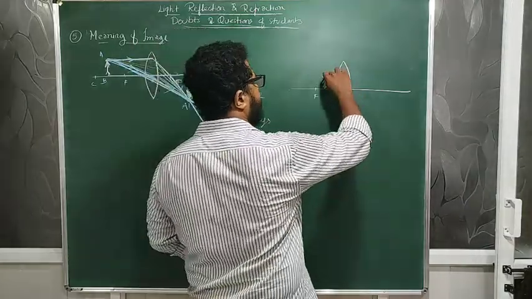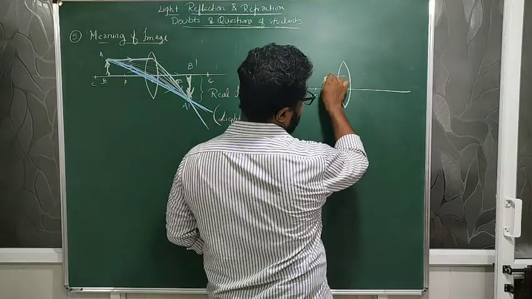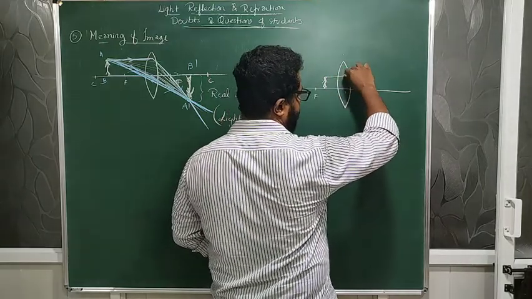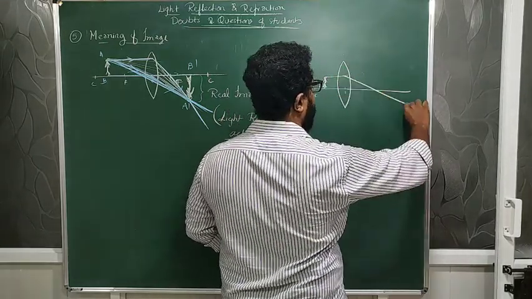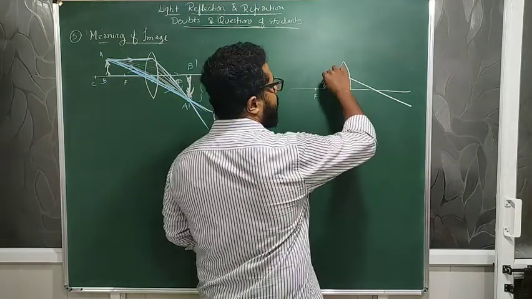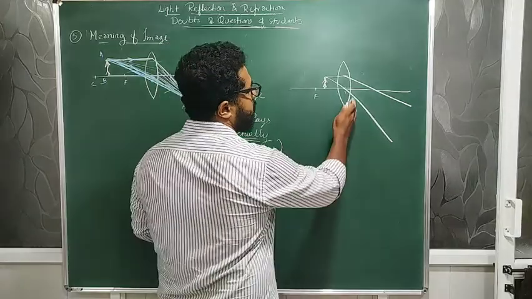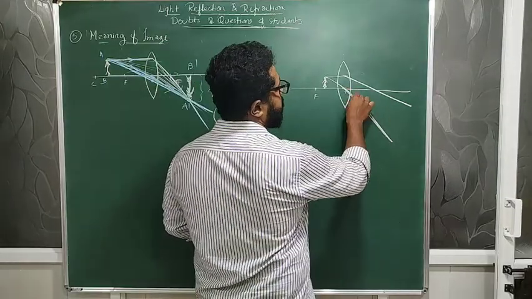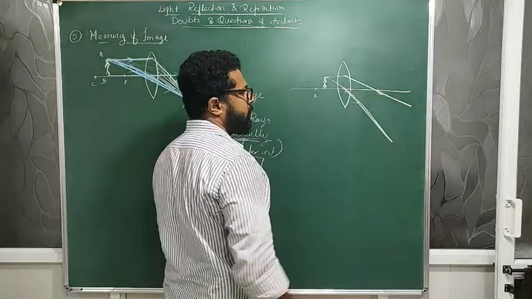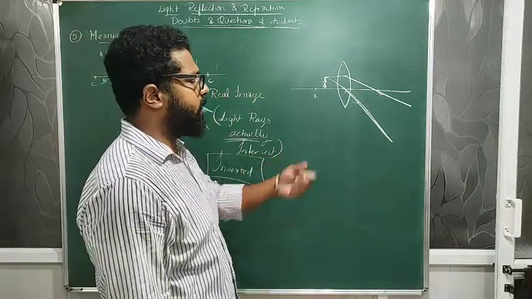One of the light rays will be the ray traveling parallel, and it will bend like this. One more will travel like that and bend in this direction. This is a rough idea we are going to draw. We have learnt this in ray diagrams.